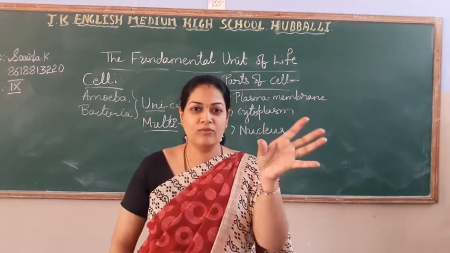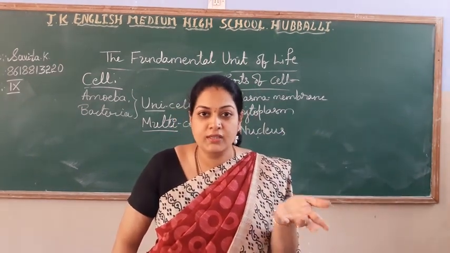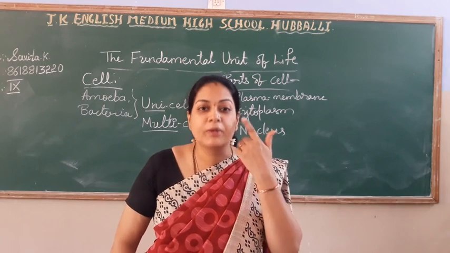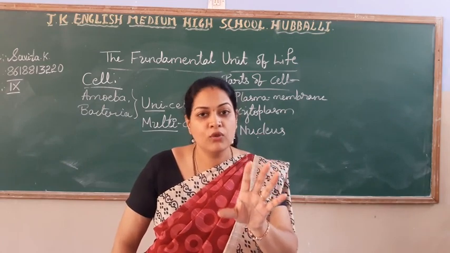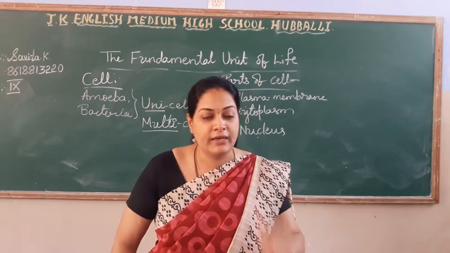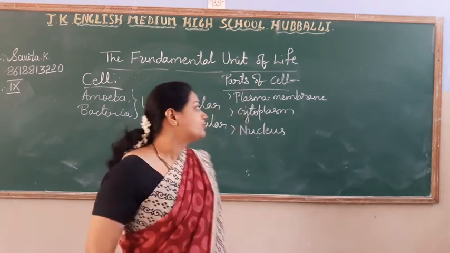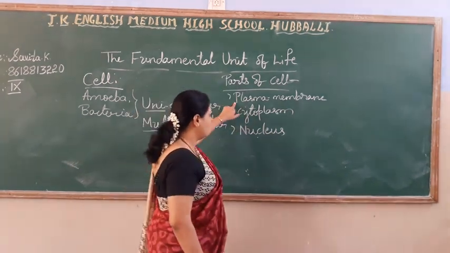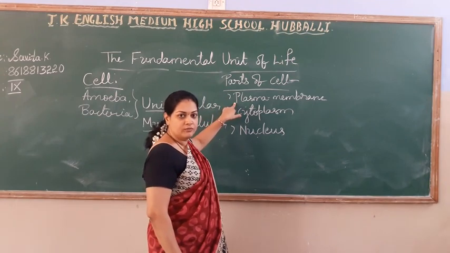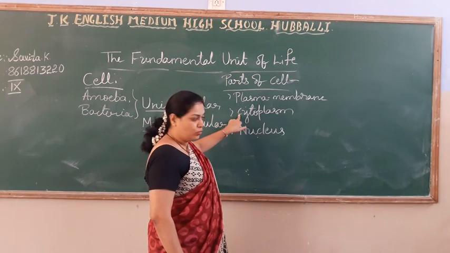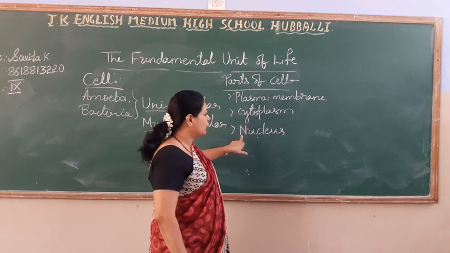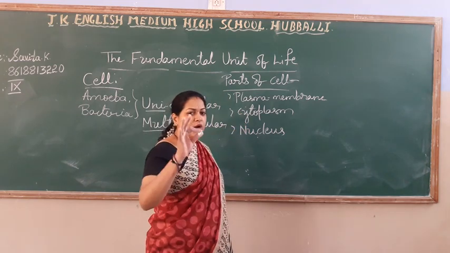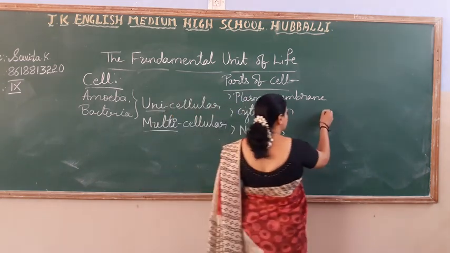Sometimes because of light reflection the writing may not be clear, students. So in that case I am repeating 2 to 3 times. That time you can pause the video and take down the notes. Okay. So the parts of the cell are plasma membrane, cytoplasm and the nucleus.